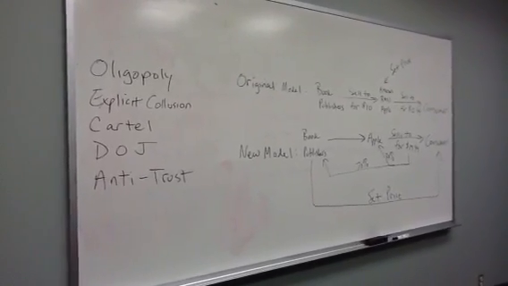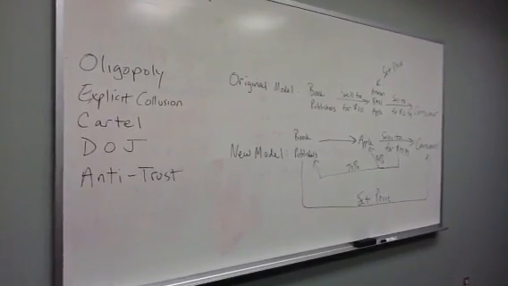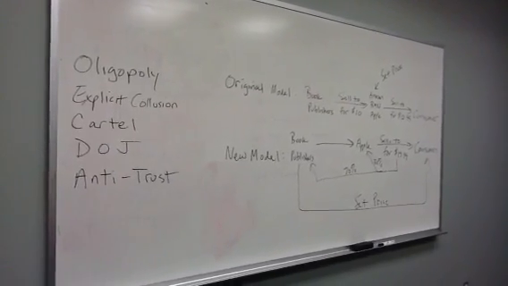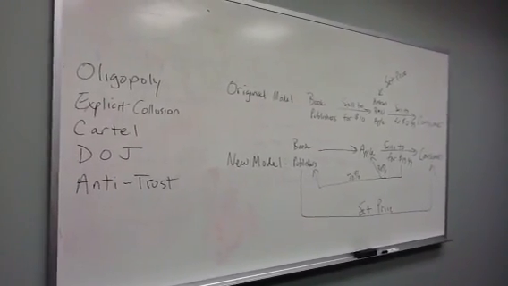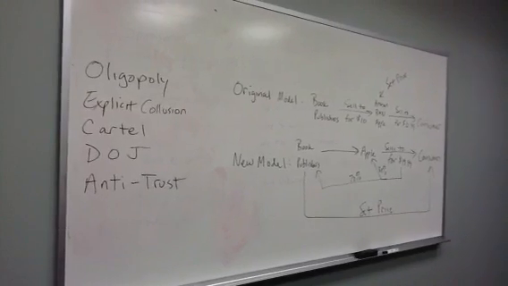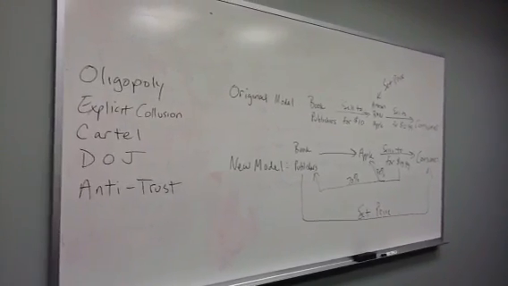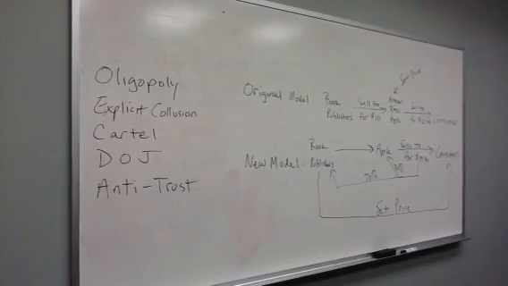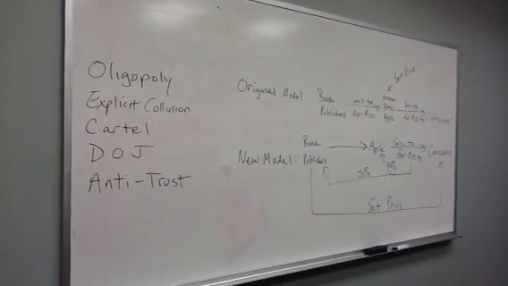Okay, here I'm going to explain the U.S. antitrust litigation that was filed last week against Apple, as well as 5 book publishers. I explained this in class this week, but I want to make sure I clarify this, and so I've set up a chart. So we're going to talk about things like oligopolies, explicit collusion, cartels, the Department of Justice, and antitrust.